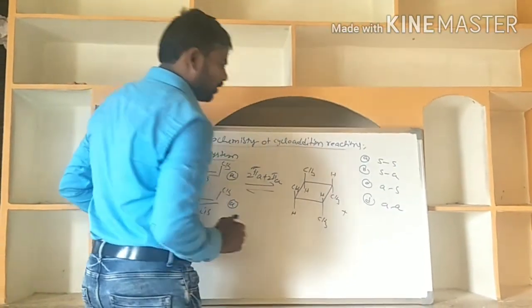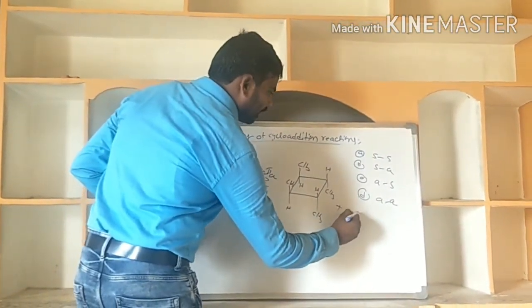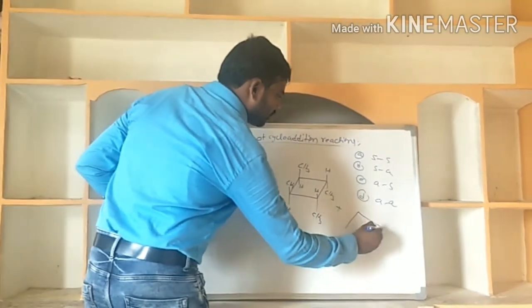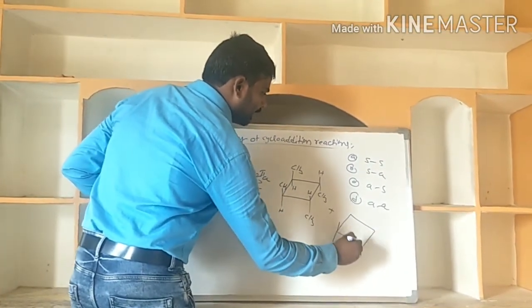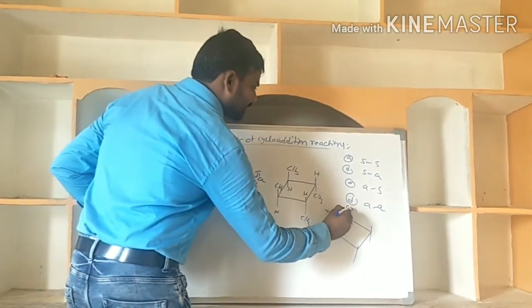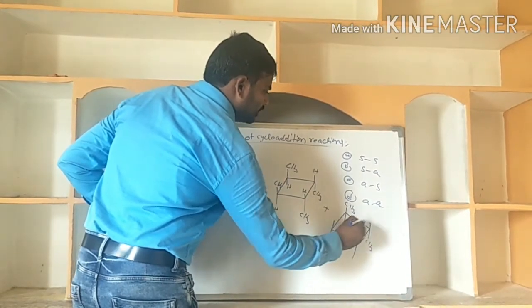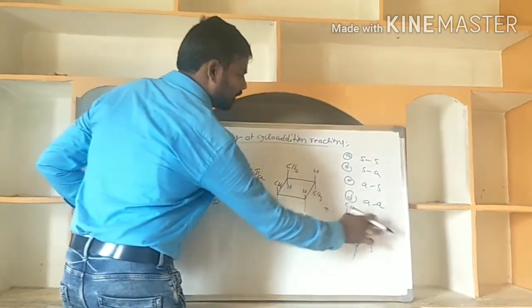If you change this one, I am writing another product here. By changing the orientation, I write this other product among the possibilities. Here, same CH3, H. This is the one andra partner.